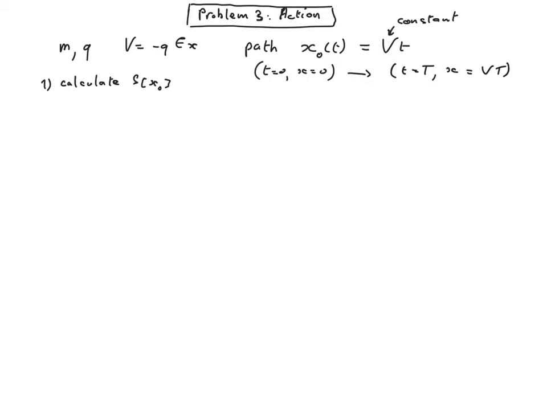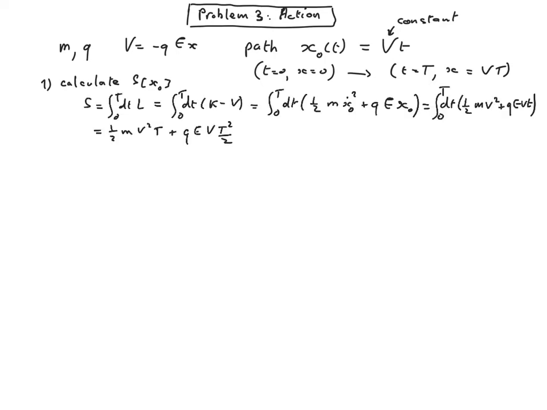We know that the action is the time integral of the Lagrangian between the two events, and the Lagrangian is the kinetic energy minus the potential energy. So we have to express this kinetic and potential energy, and we get: